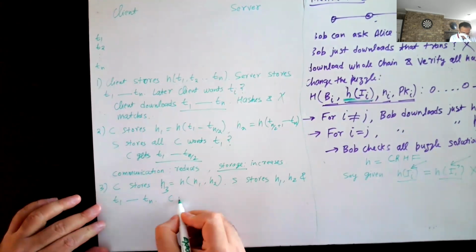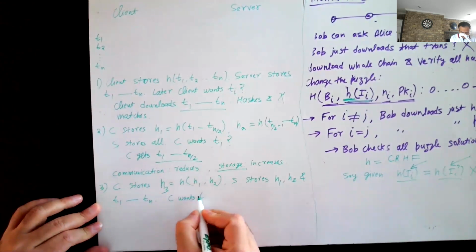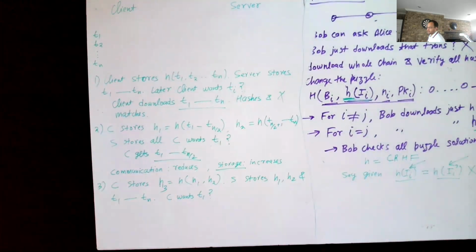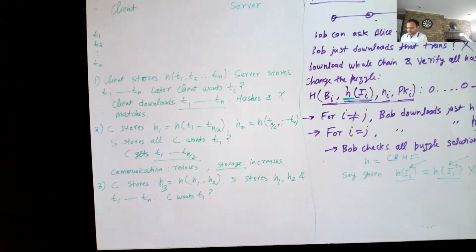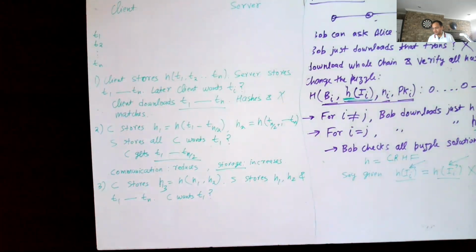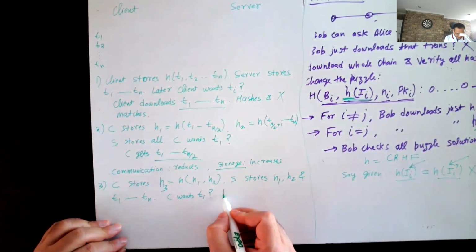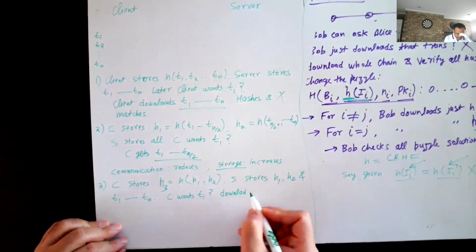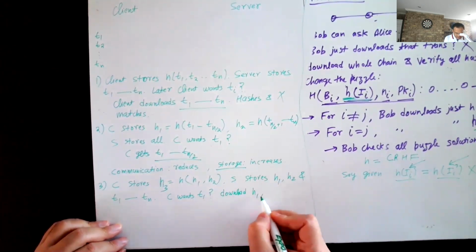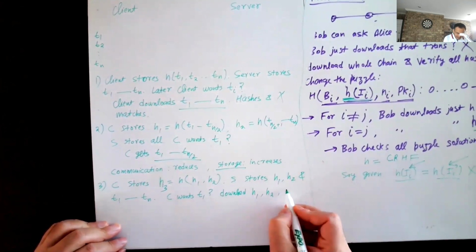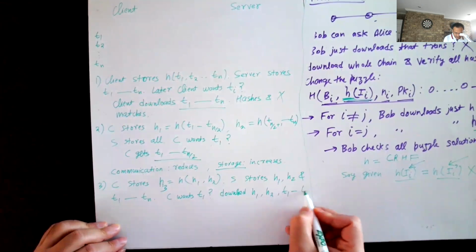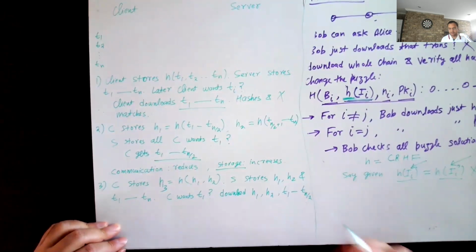Now, what happens when the client wants T1? What do we download? If the client wants T1, then the client will download H1 and H2, and then the first half of the transactions, T1 to Tn by 2.